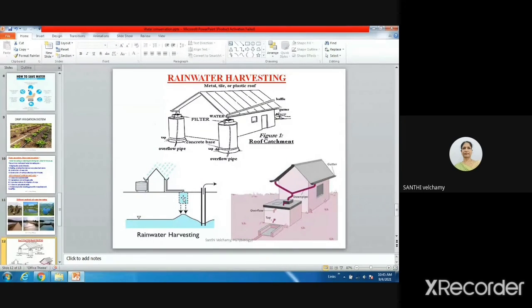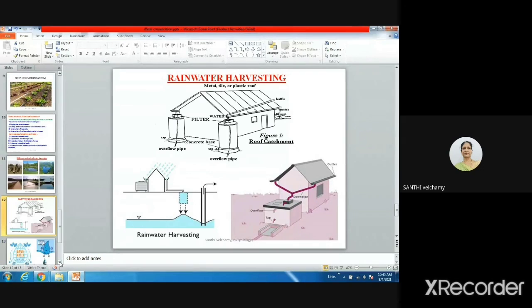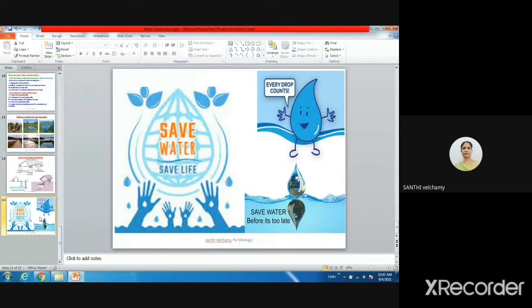இது மாதிரி ரெயின் வாட்டர் வெளியில ஒரு டேங்க் வச்சு கலெக்ஷன் பண்ண வேணாம்னு நினைச்சோம்னா நம்ம என்ன பண்ணலாம்? இது மாதிரி டியூப் வச்சு it can be just inserted underground. இந்த மாதிரி பண்ணும்போது என்னவாகும்? Underground water will be recharged. Means the water level will come up. So for that purpose, these are the various methods of water harvesting, children. Okay, everybody, you try to save water. Because everybody, you have to save water.